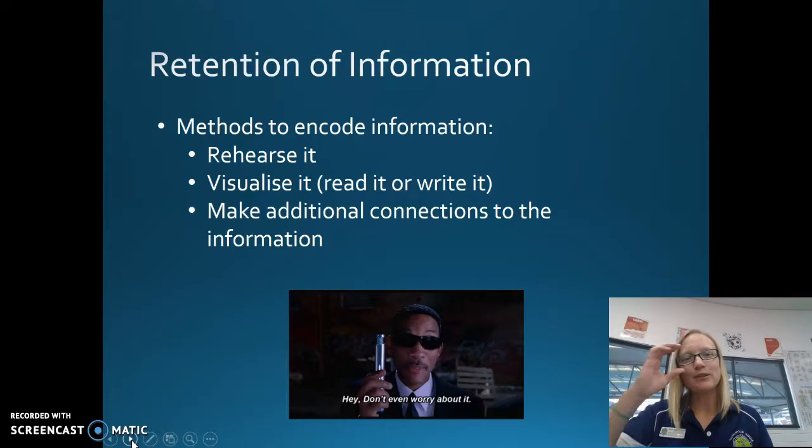Maybe eventually you would remember it. Visualize it, so either by reading it or writing it down over and over again, or make additional connections to the information. For example, when that music was attached to the number, it might have increased the chance of long-term retention.